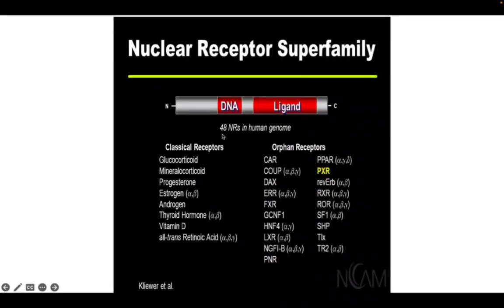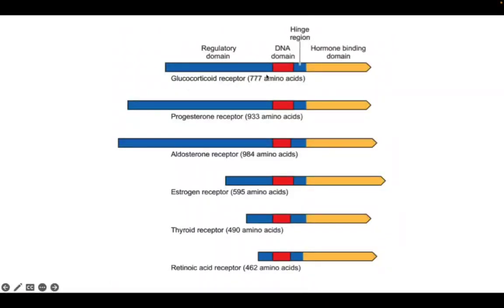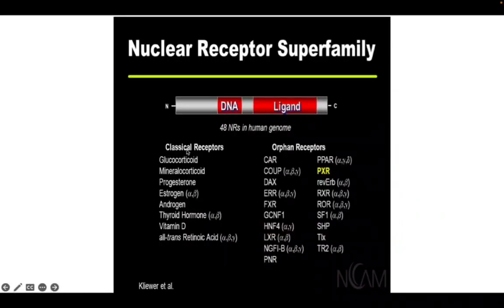Overall there are 48 nuclear receptors in the human genome. Out of these there are classical receptors and orphan receptors. Classical receptors include the glucocorticoid receptors, the progesterone receptor, aldosterone receptors, estrogen, thyroid and many others. What is meant by classical is a receptor for which the ligand has been detected, that is, the receptor is there and the ligand is there. So that is what a classical receptor is.